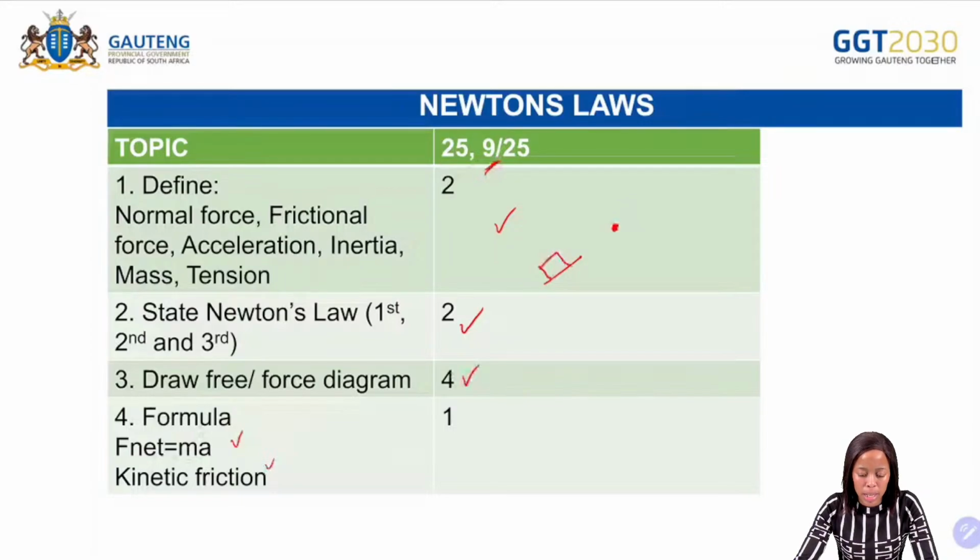Where will the 9 marks come from? We said it will come from the definition, from the law, from the free body diagram, and at least 1 mark for writing a formula. But you don't only write the formula, you need to write the formula and then substitute. That is where you are going to have a mark for the formula there.